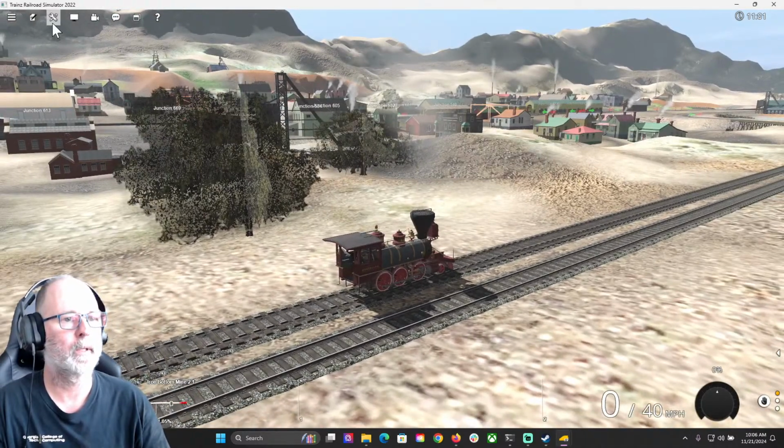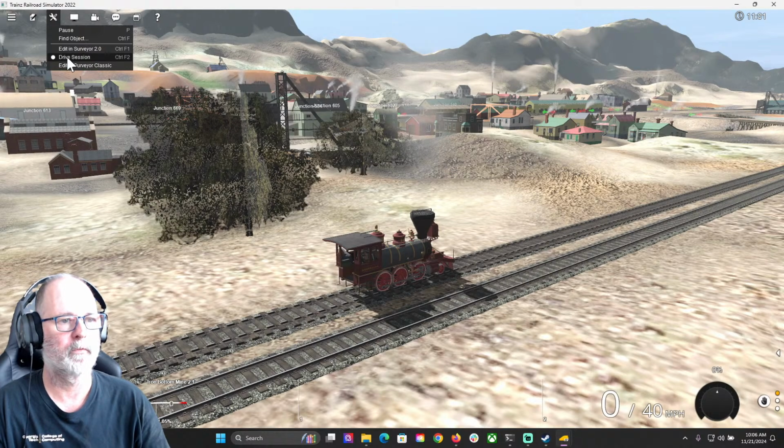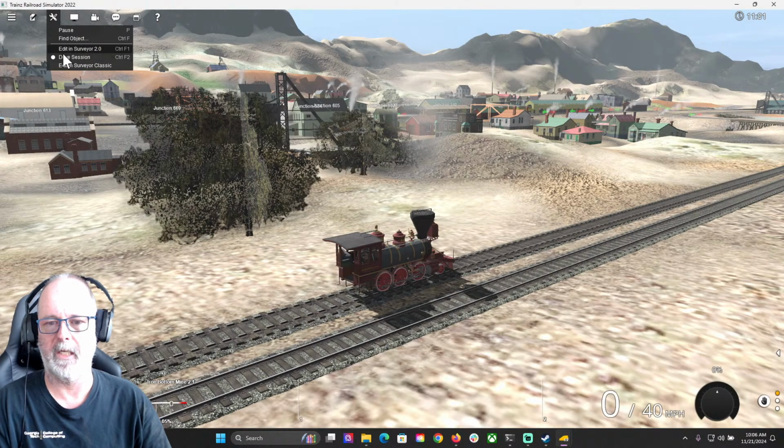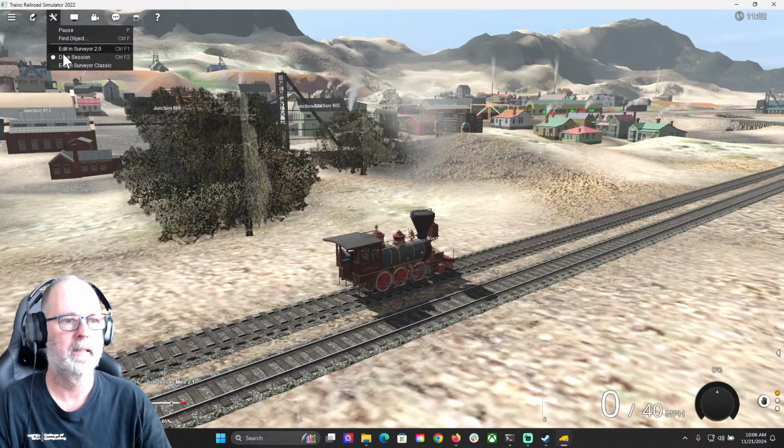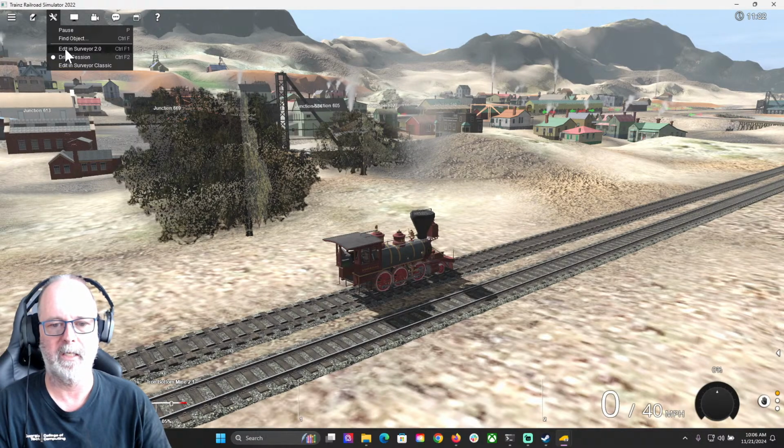Let me show you this real quick. We're in drive session right now, so this is the normal mode for Trainz. This is Trainz 2022, and Trainz Plus would do this as well. The older versions of Trainz won't have this, because Surveyor 2.0 didn't even come out in Trainz 2022. It came out in 2022 PE.